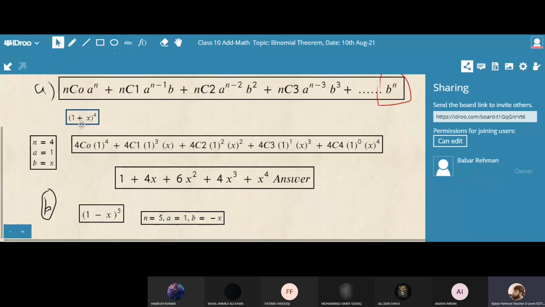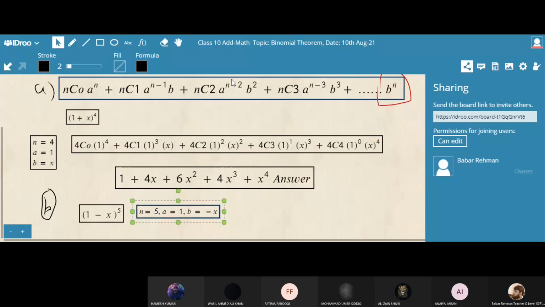In the previous question, I was given 1 plus x, that is why I was using x, x, x, x. Now minus x is coming. Now in the bracket you have to write negative x square, negative x power 3, negative x power 4. So you have to do it like this. Now you start working, and at the end I will be asking questions from you. In between, if you want to ask any question, you can.